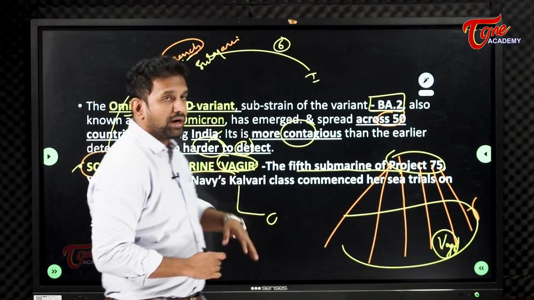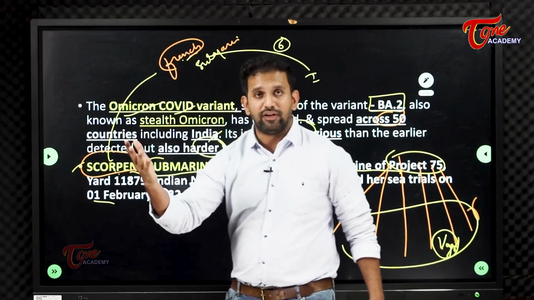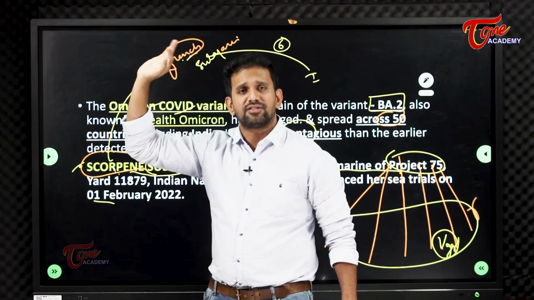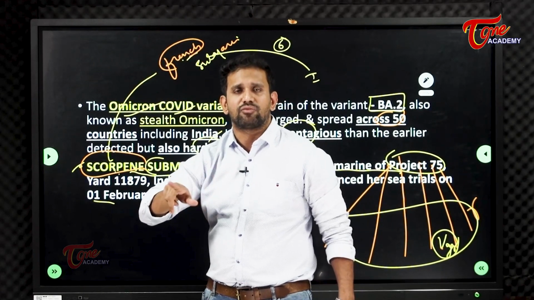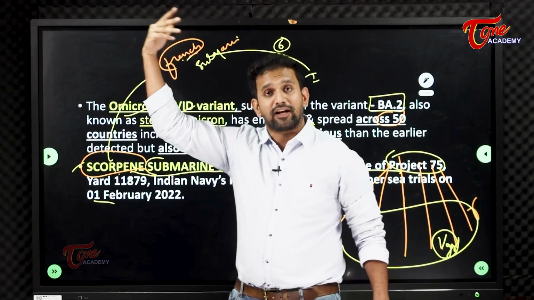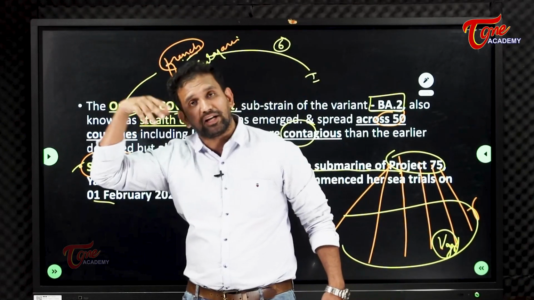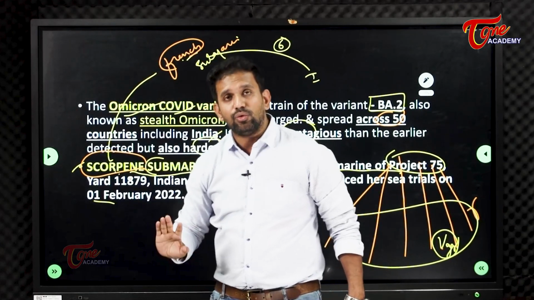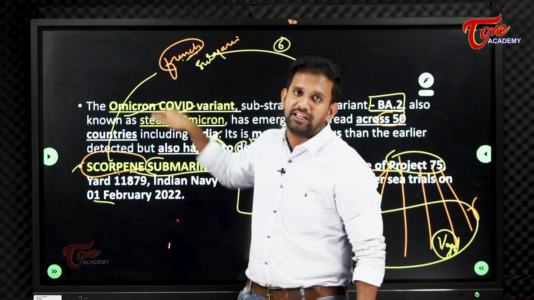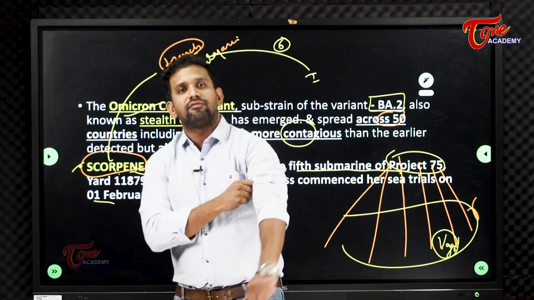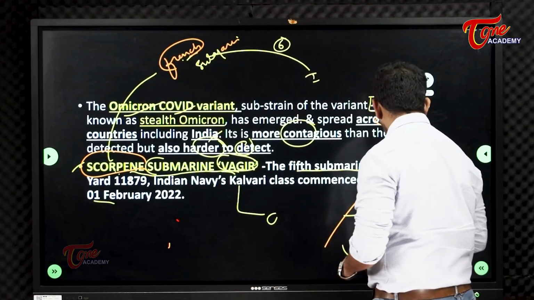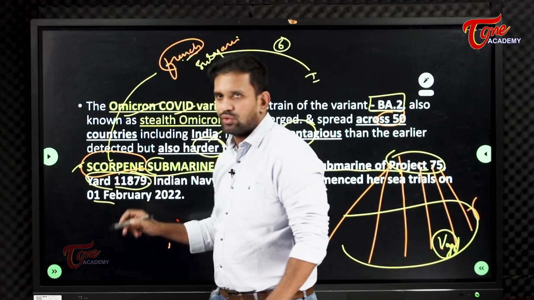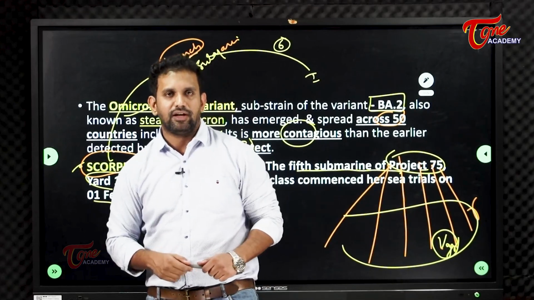Also remember that already we had a submarine Vagir, but it was defunct. Russia built it for us with the same name. So if you find 2 names, Vagir, one is Russian, one is French. The previous one was Vagir only, but it was defunct, it was not working now, it was done by Russia. So again a new submarine with the same name, but here France is there. Fine. Project 75, Yard 11879, it's a code for that Project 75, right?